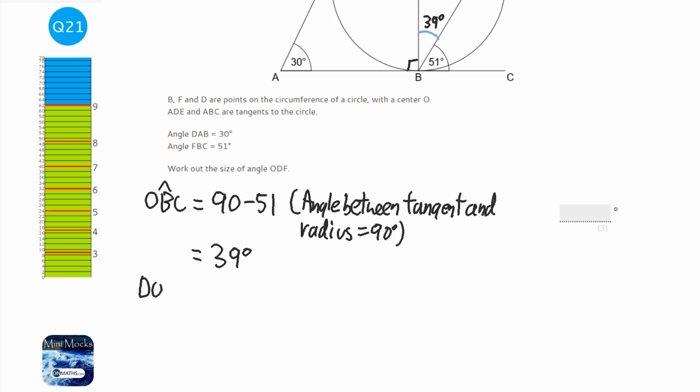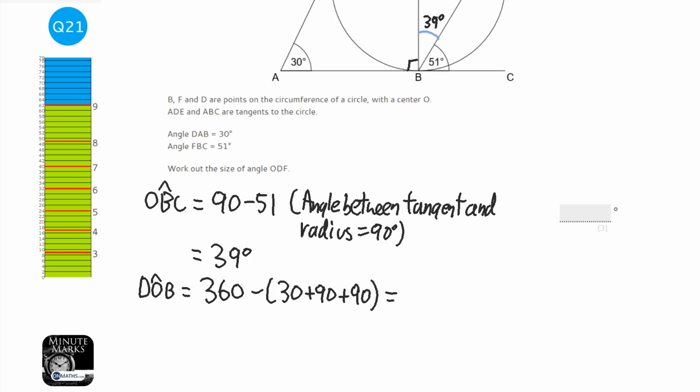So angle DOB is going to equal 360 take away 30 plus 90 plus 90. Okay, so I need to give a reason. Well, let's work it out first, and we can give a reason afterwards. So we're going to take away 180 plus 30, so that's 210, from 360. That's going to be 150 degrees.